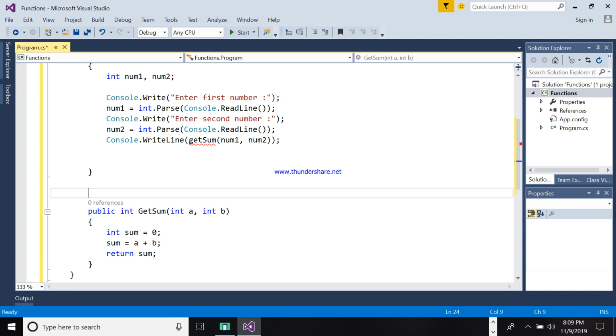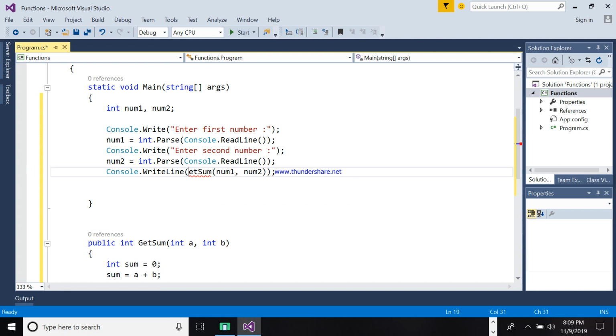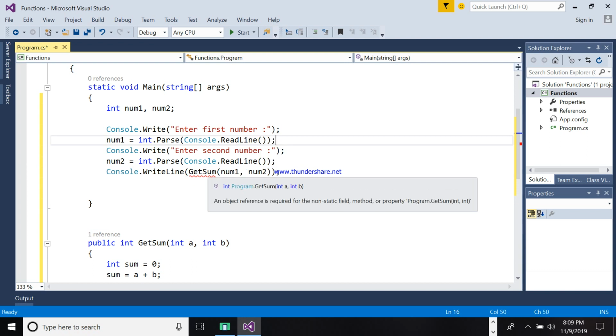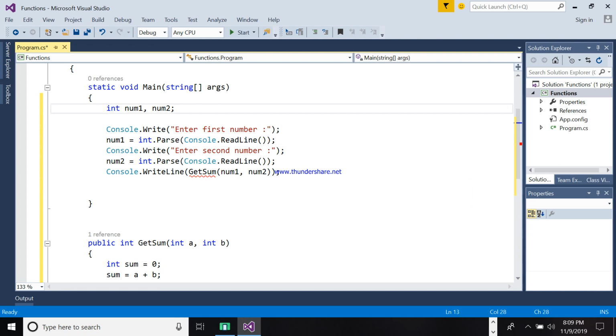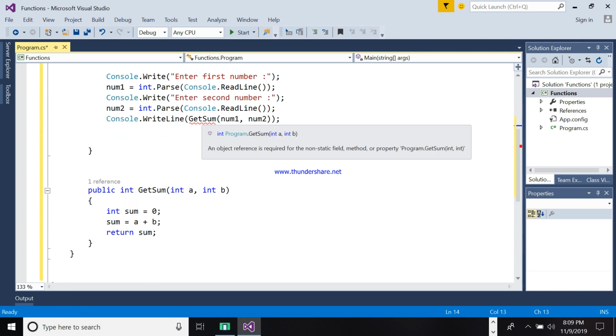There's an error here. It cannot call get sum. Big letter G, get sum. No. We'll try to put the get sum. No, we cannot get sum.